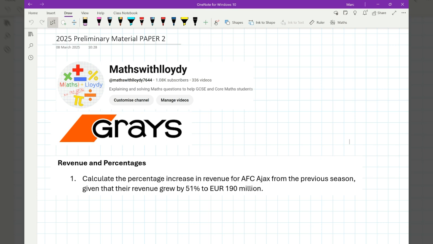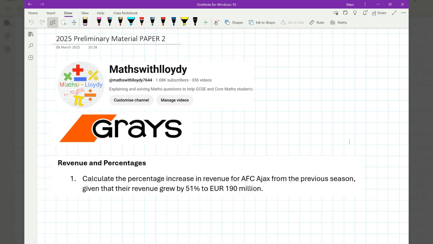We're looking at the preliminary material for Core Maths Paper 2. The questions that this will be involved in will be question 1 and question 2 on your Paper 2s. This is the same for 2A, 2B and for 2C. I've just got the report in front of me.